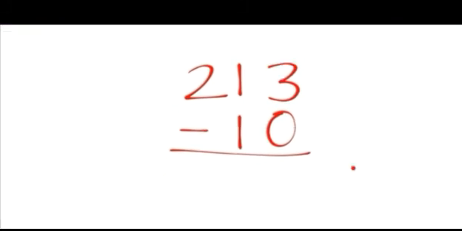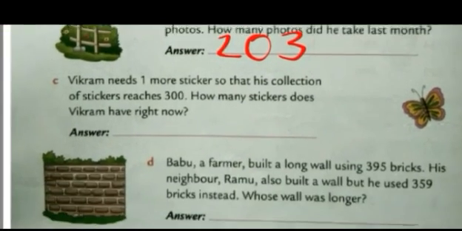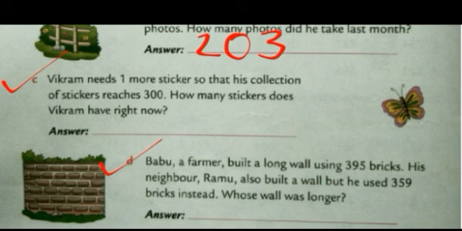See, when we subtract 10, 3 minus 0, 3, 1 minus 1, 0, and 2 will come as it is. So we will get 203. Now, try to do this yourself, just read the question properly and answer what is being asked.